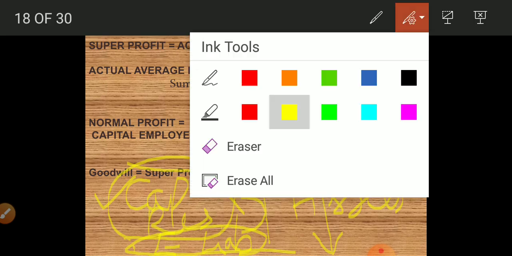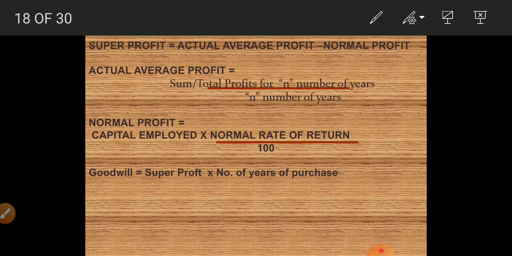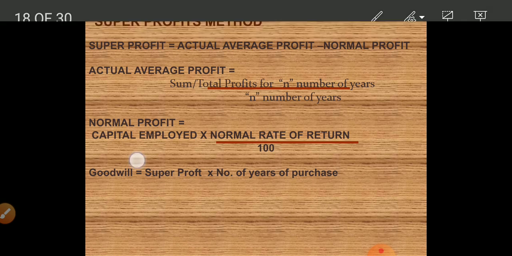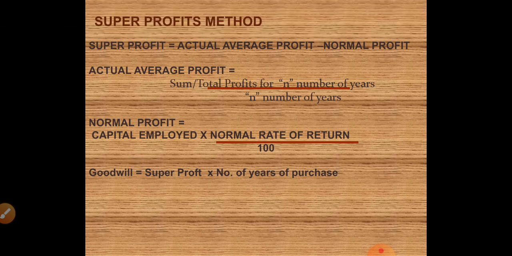I would prefer to erase everything. Yes. Now continuing with this, capital employed into normal rate of return, you will get your normal profit. Now goodwill is equal to... the third step is missing, children. The third step is actually mentioned here as first step.